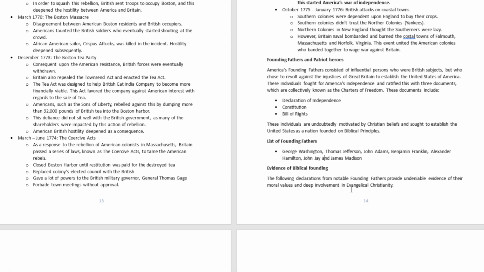Then the founding fathers and the patriot heroes started putting a bunch of documents together to start what they call the American experiment. The Declaration of Independence, the Constitution, and the Bill of Rights were notable documents founded based on biblical principles to found the American nation as we have it today. A couple of founding fathers who were pivotal to this experiment were George Washington, Thomas Jefferson, John Adams, Benjamin Franklin, Alexander Hamilton, John Jay, and James Madison, of course.